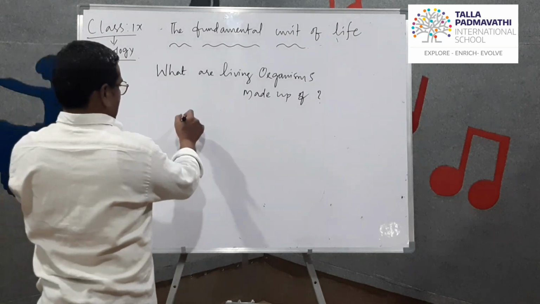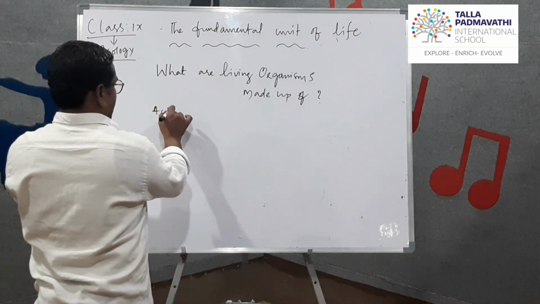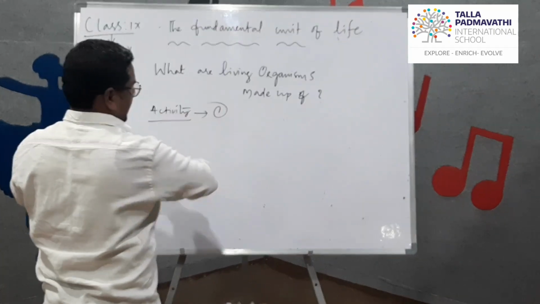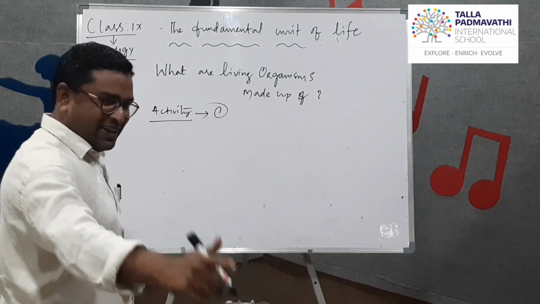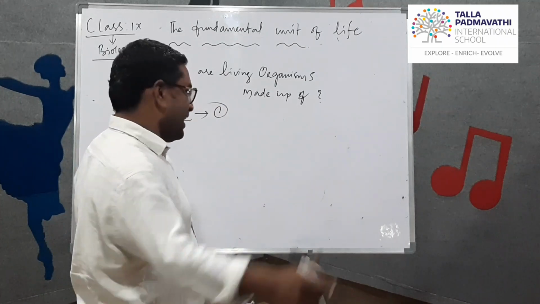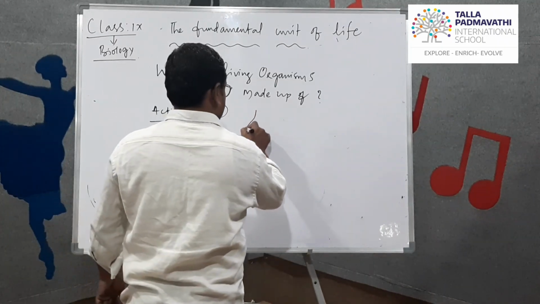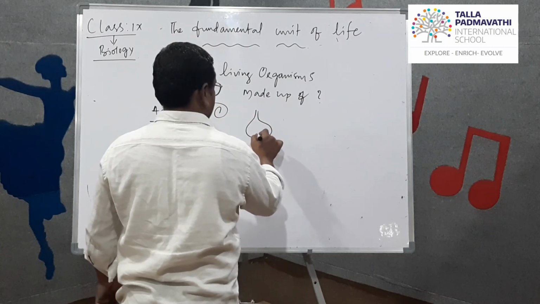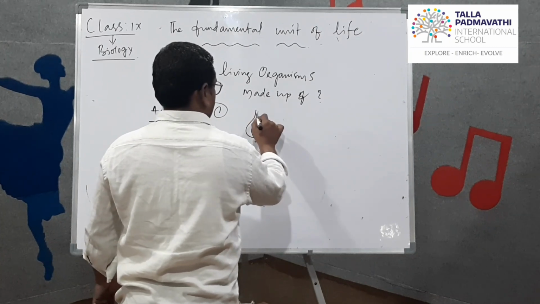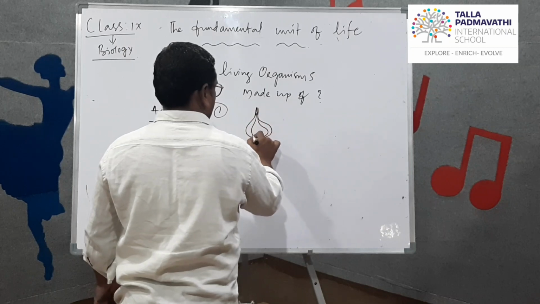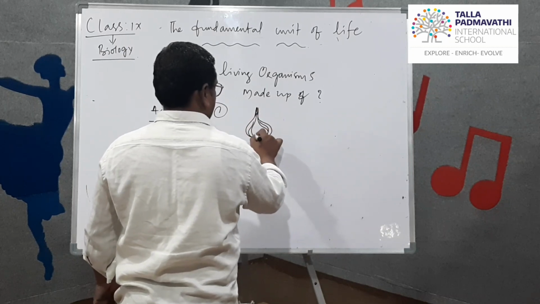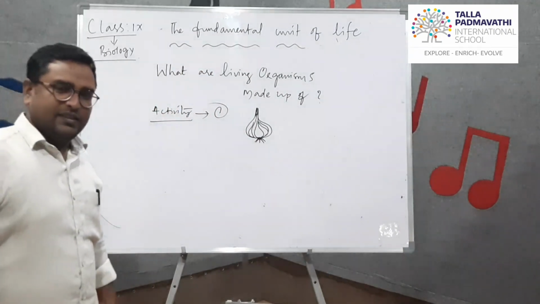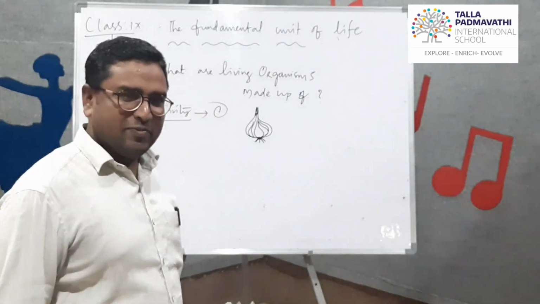To understand this concept, we should perform a very simple activity. This is an onion. Everyone likes onion, I hope.